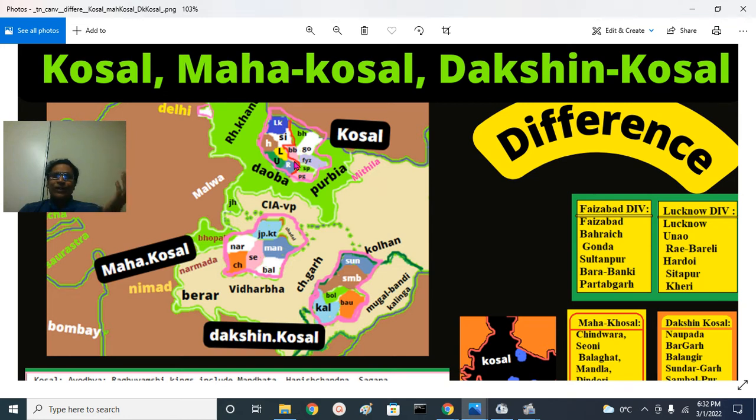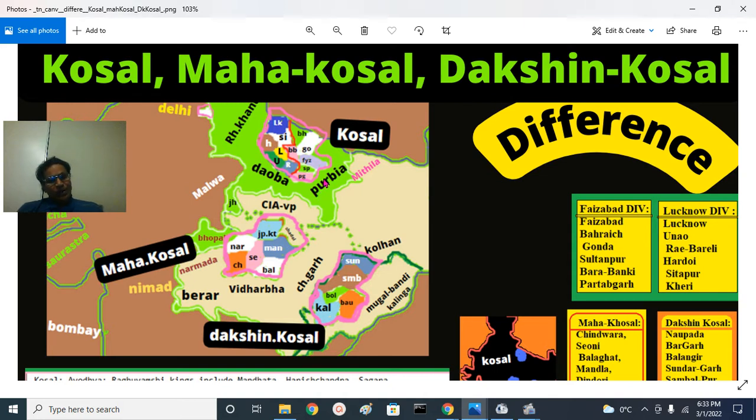Later it is called Uttar Pradesh, but the abbreviation remained UP. We have a Delhi Pradesh here, the Rohilkhand region, the Doab region: this is the upper Doab, this is the middle Doab, that is the Kanpur region, and the lower Doab, Kanpur and Prayag region.